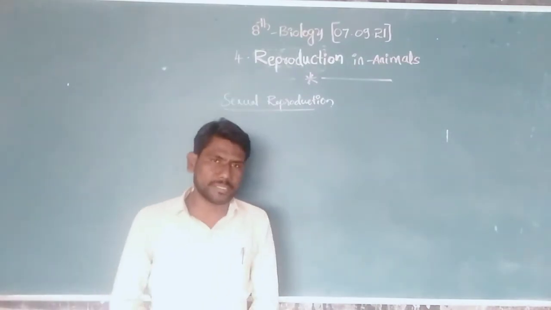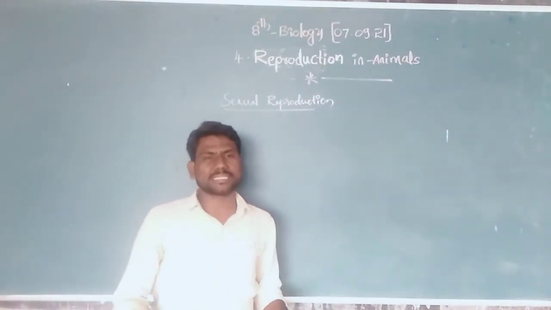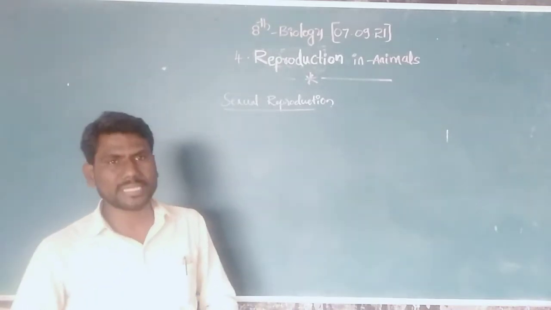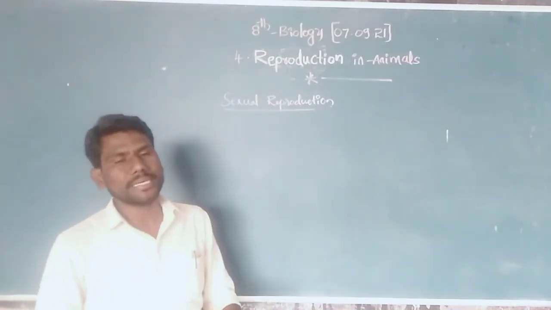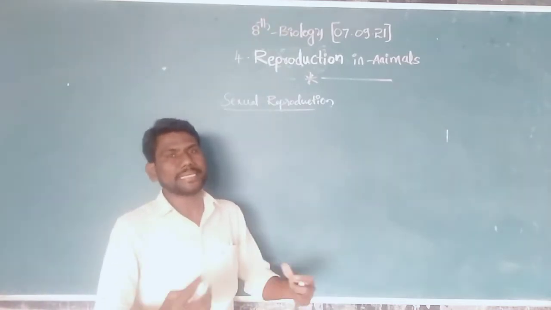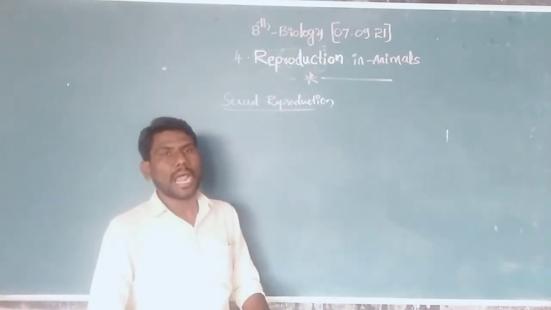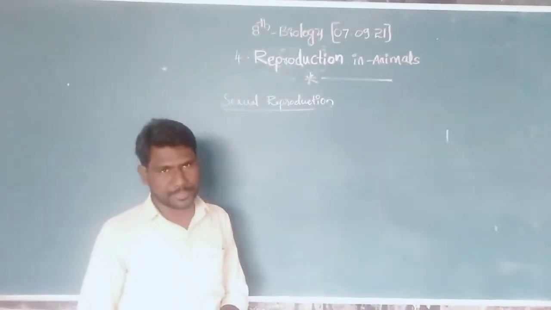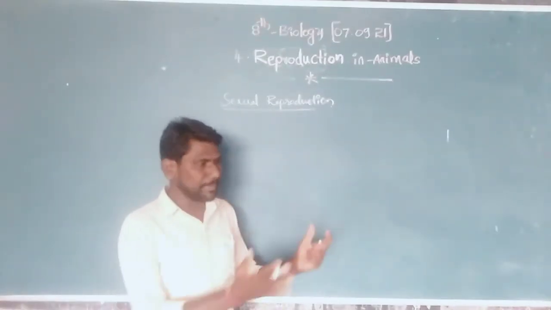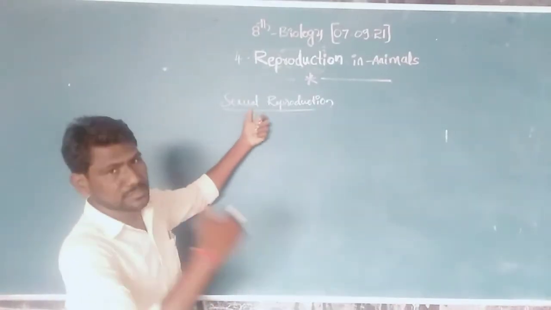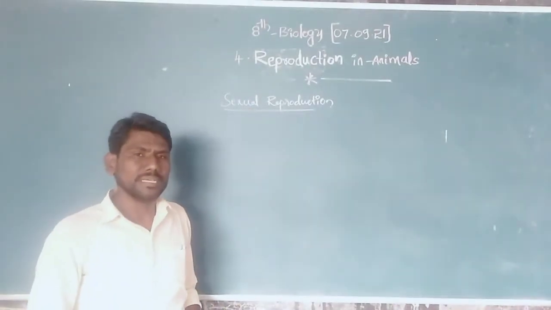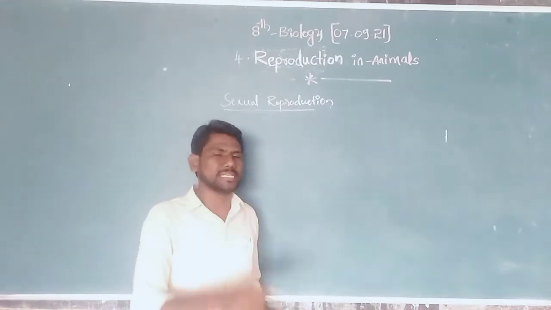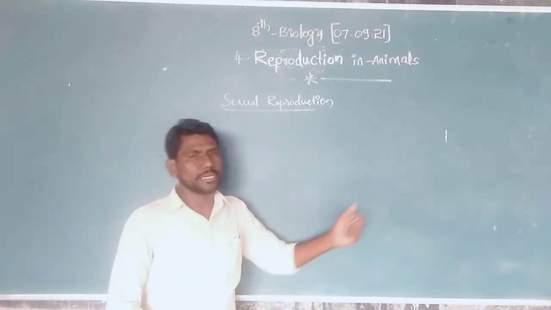What is sexual reproduction? The reproduction in which both the parents participate and produce an offspring is called sexual reproduction. What is the main difference between sexual and asexual reproduction? In asexual reproduction, either the male parent or the female parent participates.